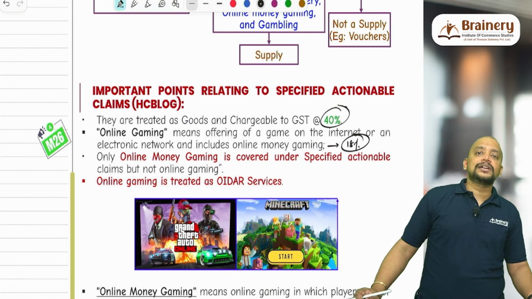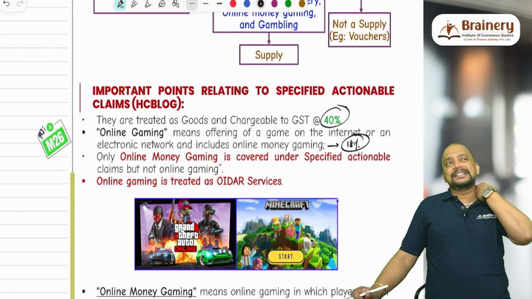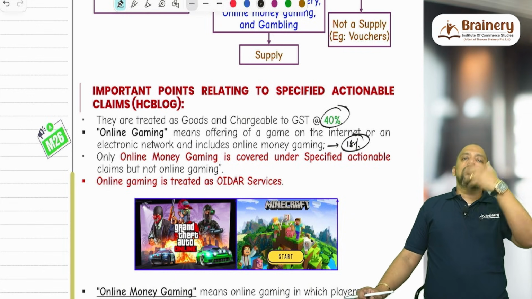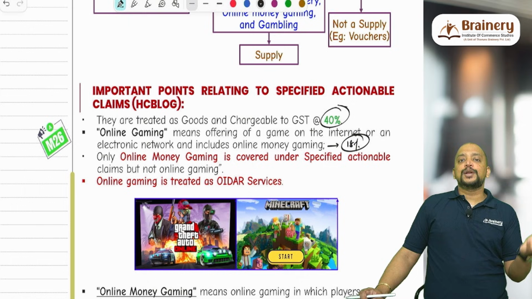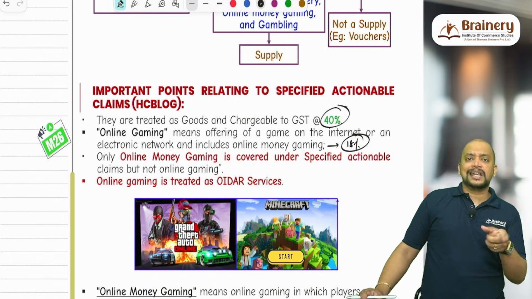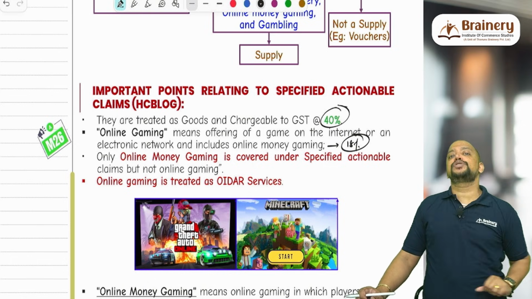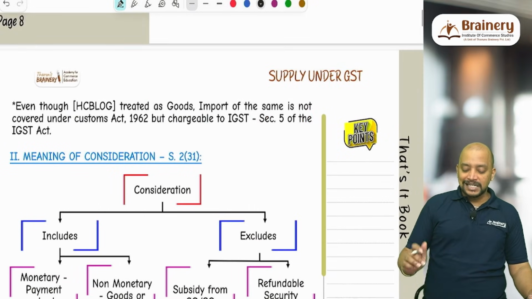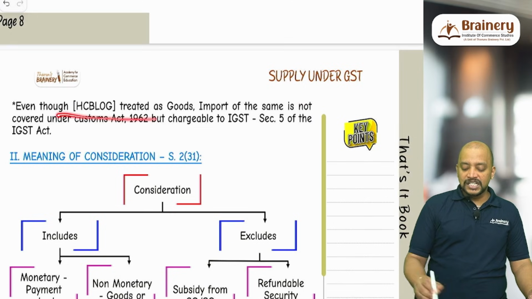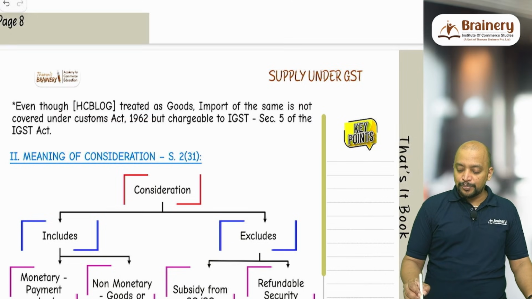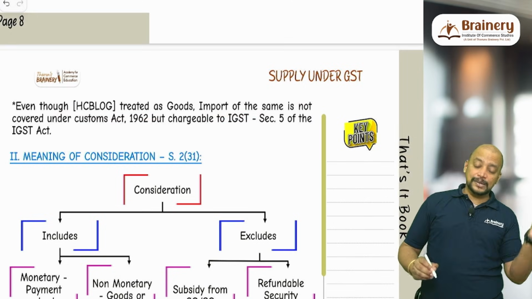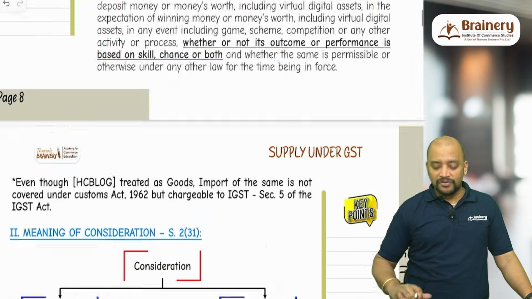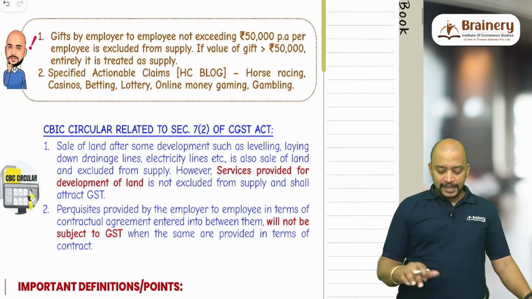As it is treated as goods under GST, then on import, say for example, there is a betting app which is outside India and you are located in India. Now when you are using that betting app, this will come under import of online money gaming. In that case, if it is goods, then import of goods should be subject to customs. But no, we have a provision as per section 5 of the IGST Act. Even though the specified actionable claims are treated as goods, import of the same is not covered under the Customs Act, but it will be chargeable to IGST, that is specifically given under section 5 of the IGST Act. That is about this.